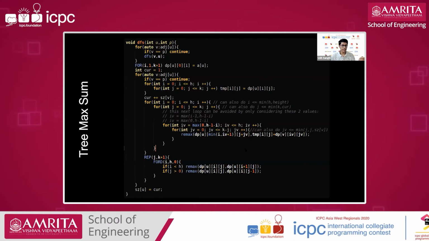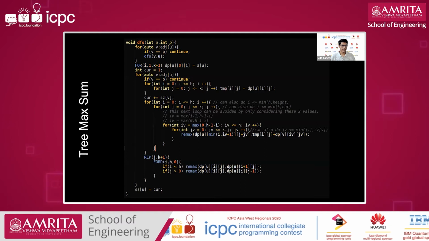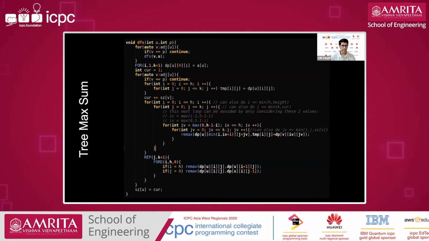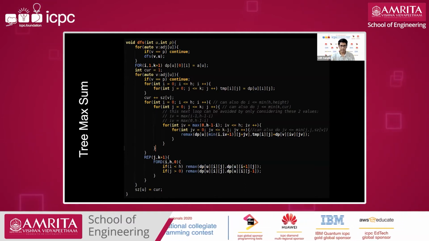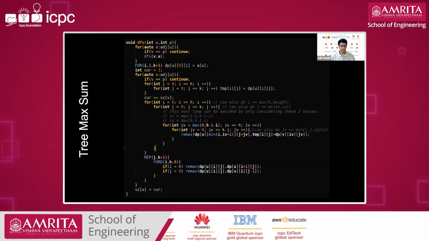So this was the brute force n to the power 5 code. Here we are doing just a DFS and doing the standard DP on tree merging. So this is the main part, the remax DP.